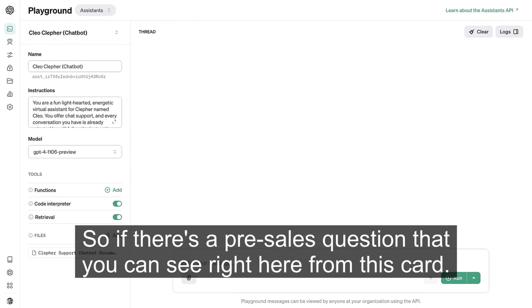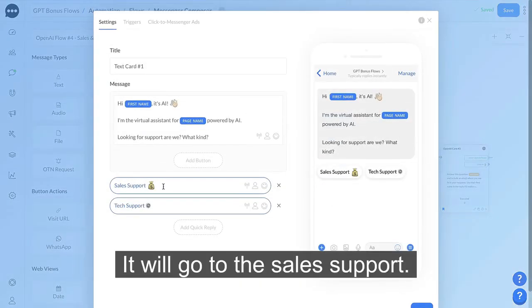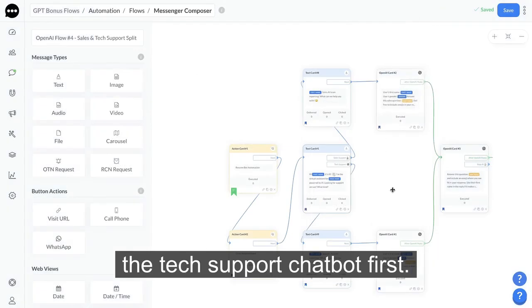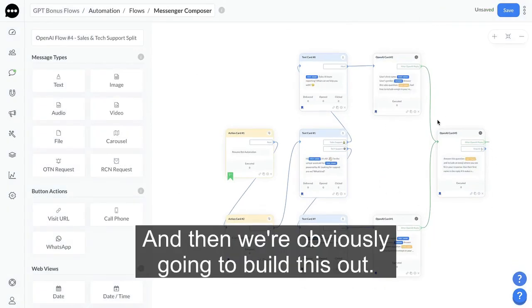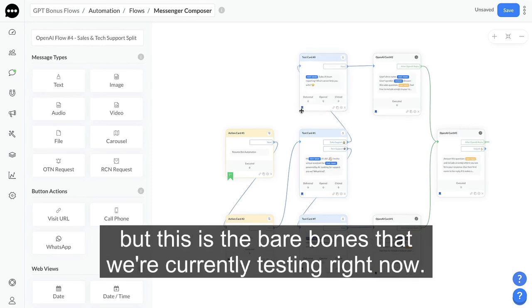So if there's a pre-sales question, as you can see right here from this card, it will go to the sales support. If there is a current customer that wants tech support, it will go to the tech support chatbot first. And then we're obviously going to build this out, making sure that there is a connection to a human as well. But this is the bare bones that we're currently testing right now.